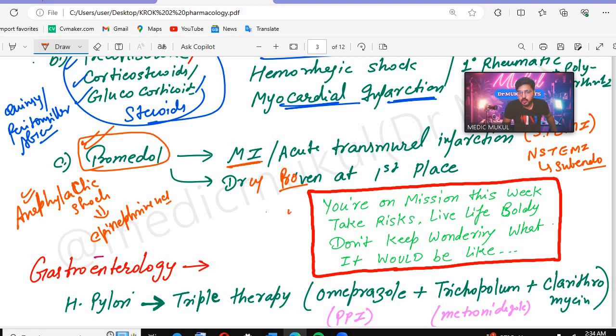So you have a beautiful quote here that you are on a mission this week. Not this week, just this month. You can say that you are on a mission this week or this month. Take the risk. Take the risk means you have to be focused only and only on your study. Give your best in this month or this week. Live life boldly. You have to work hard and show your hard work. You should imagine that you are working hard day and night. Then you will see your results.